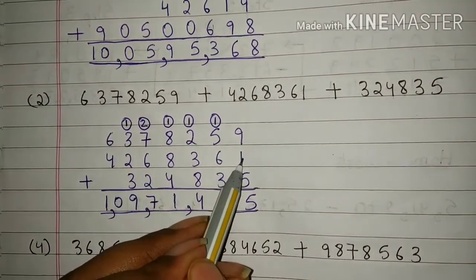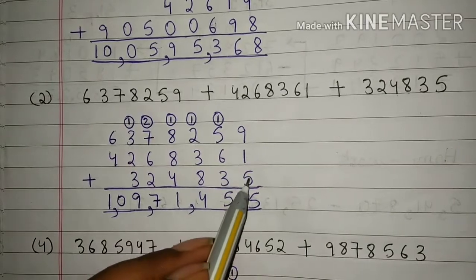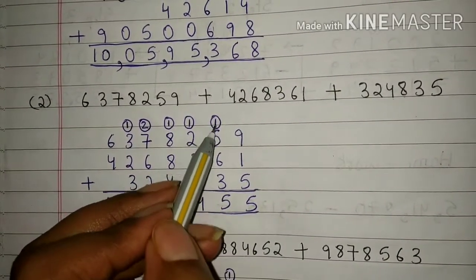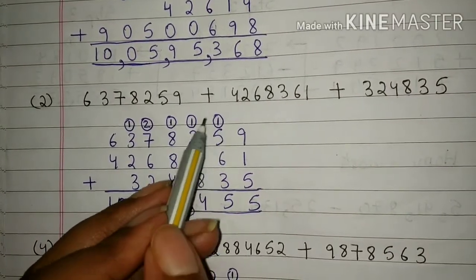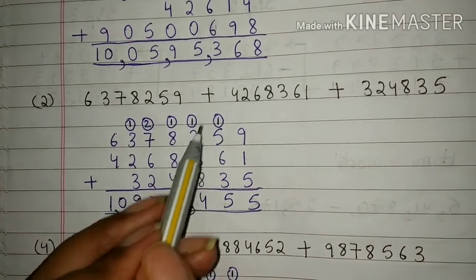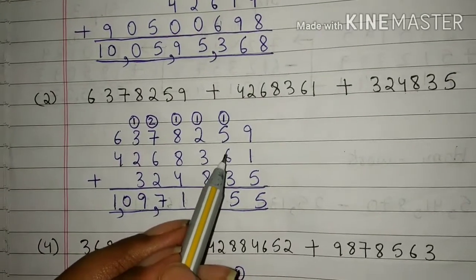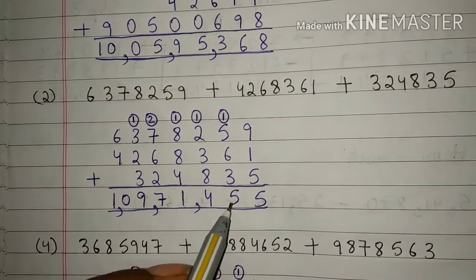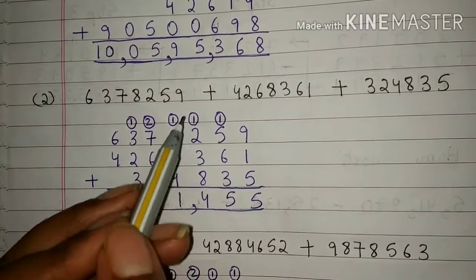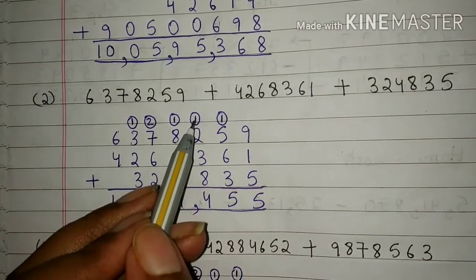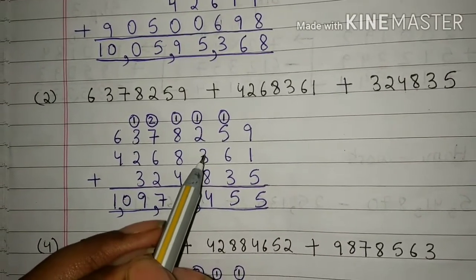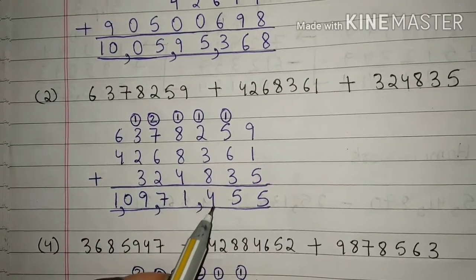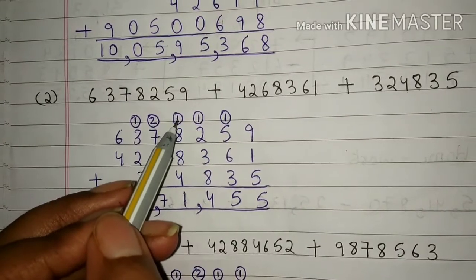9 plus 1 is 10 and 10 plus 5 is 15. 5 we have written here and 1 will be carried here. 5 plus 1 is 6. 6 plus 6 is 12. And 12 plus 3 is 15. 5 we have written here and 1 will be carried here. 2 plus 1 is 3. 3 plus 3 is 6. And 6 plus 8 is 14. 4 we have written here and 1 will be carried here.